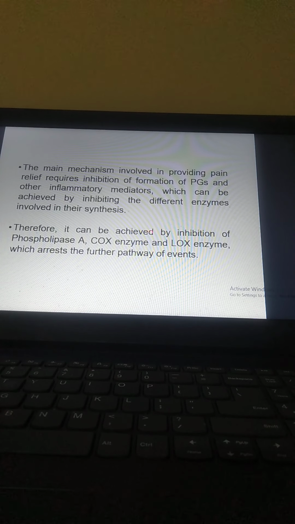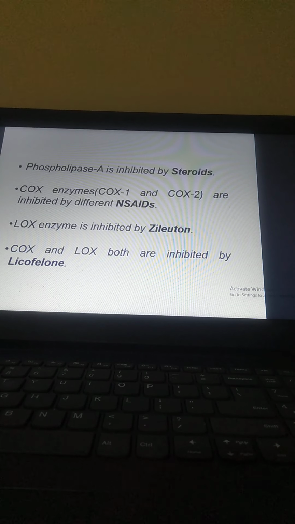Therefore, it can be achieved by inhibition of phospholipase A, COX enzymes, and lipoxygenase enzymes, which arrests the further pathway of events. Now, phospholipase A is inhibited by steroids; COX enzymes, COX-1 and COX-2, are inhibited by NSAIDs; the lipoxygenase enzyme is inhibited by zileuton; COX-1 and lipoxygenase both are inhibited by licofelone. So these are the inhibitors of these.